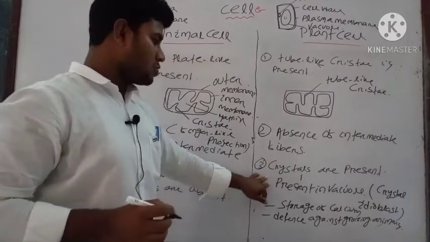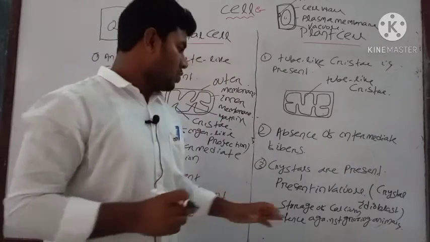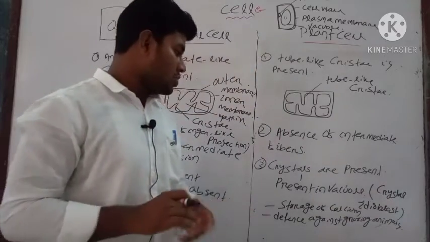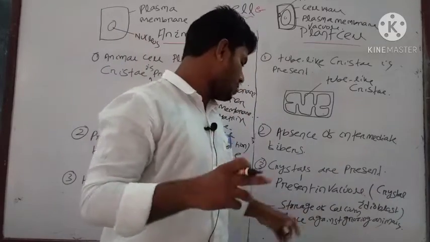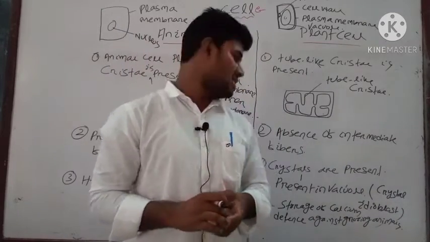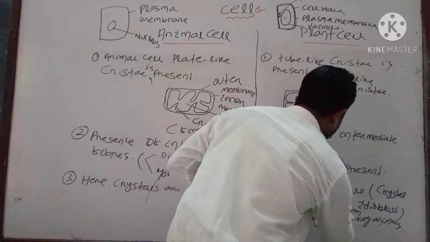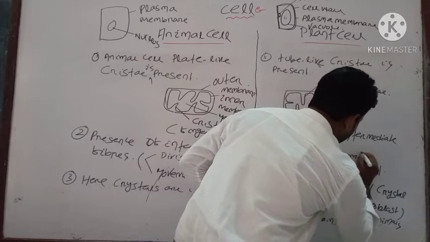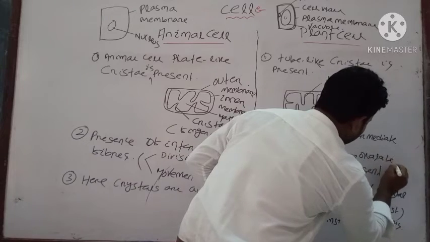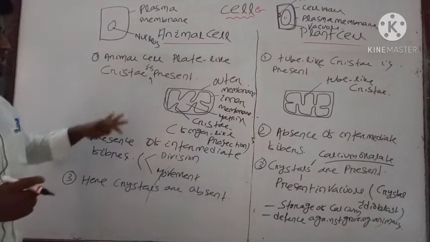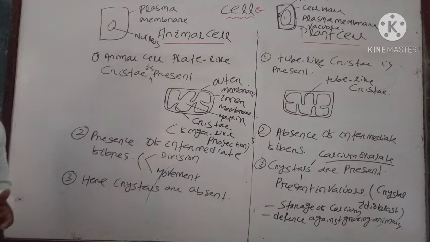Crystals which are present in the vacuoles, known as crystal idioblast, mainly help in storage of calcium and also defense against grazing animals. Crystals are also called calcium oxalate. Note down these points, then we will discuss a few more points.